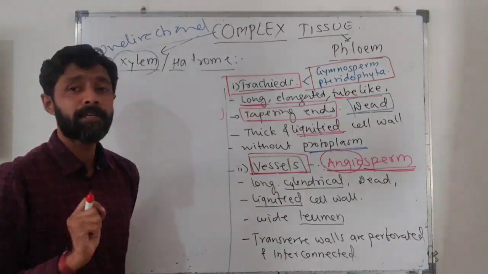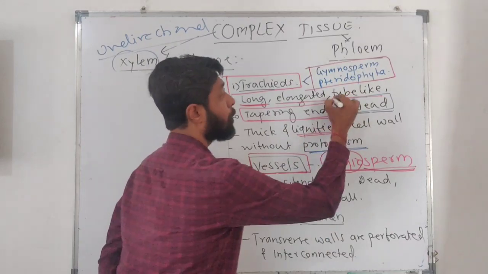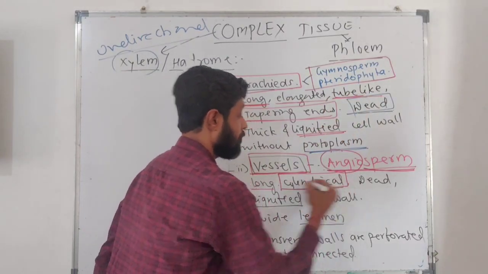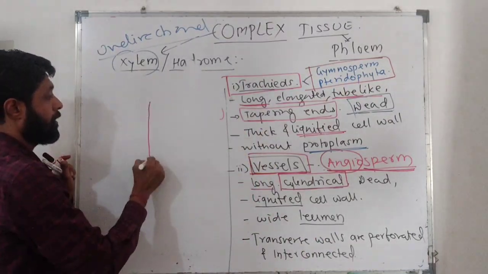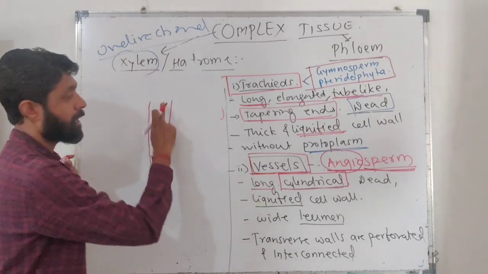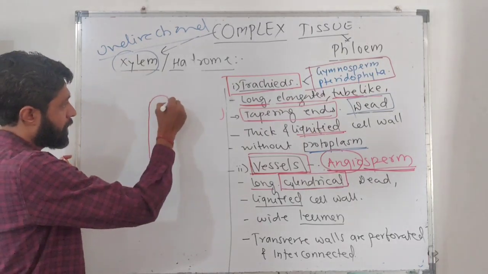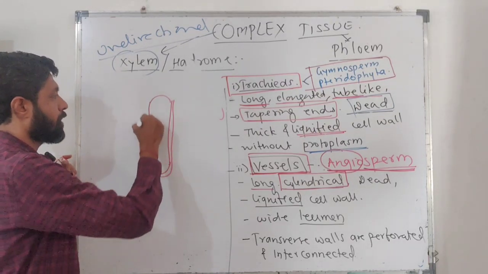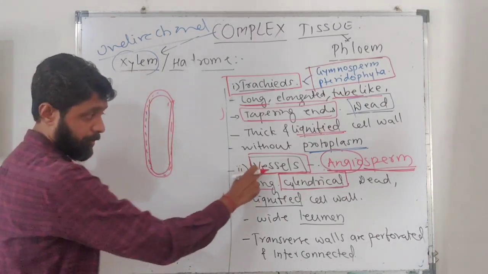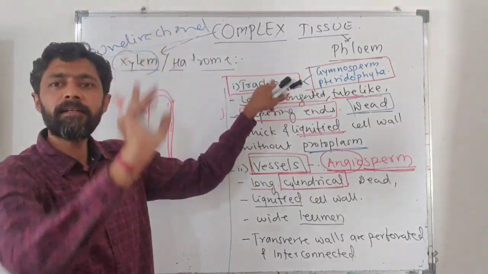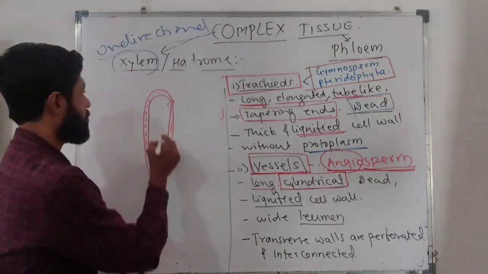Now we have to consider how these vessels are. Vessels are long, cylindrical, elongated, tube-like. Being cylindrical means their lumen will be wide, and their ends are not tapering. So this is a vessel. The vessel wall is also lignified, so there is also the presence of lignin. Compared to the tracheae, vessels are longer and tube-like.